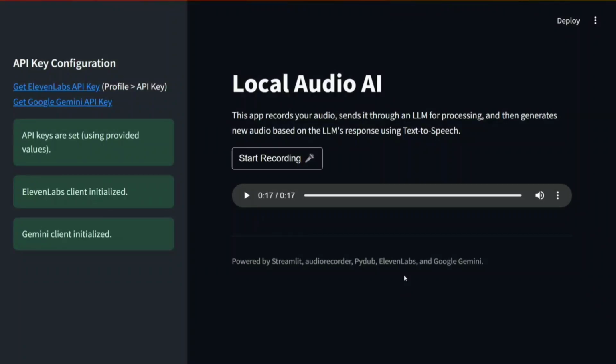And not just English. I forgot to mention that as you saw, the model name was multilingual. It can generate audio in multiple languages, including Hindi also. So do try creating such a local audio AI project in your local system as well. It's quite interesting. You will learn a lot of things, and audio AI is booming.